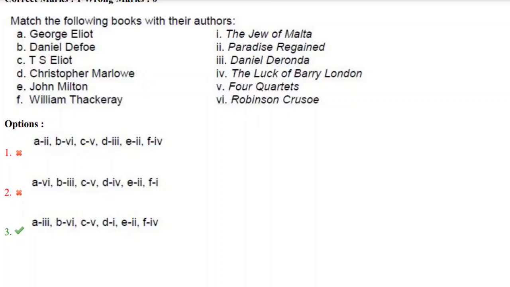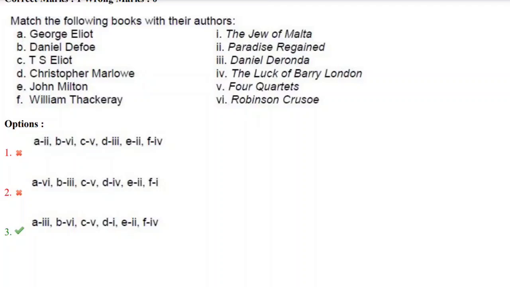Without seeing the options, we can easily say Paradise Regained is written by John Milton. Obviously, we discussed all these things in the previous videos. E should be matched with the second option, Paradise Regained. Daniel Defoe wrote the famous novel Robinson Crusoe. George Eliot wrote Daniel Deronda. T.S. Eliot wrote Four Quarters, and Christopher Marlowe wrote The Jew of Malta.